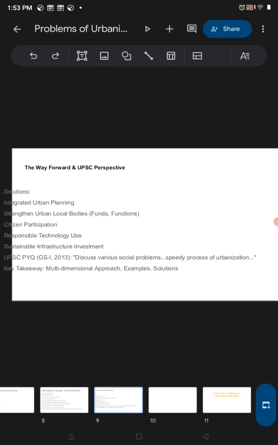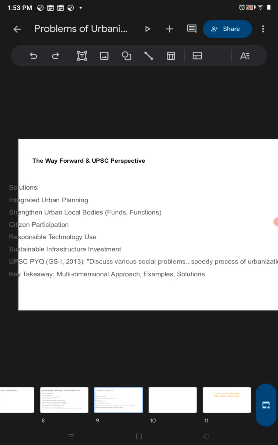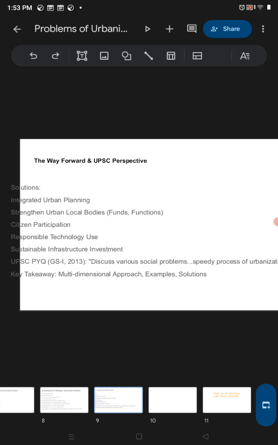And what is the way forward? If questions come on these topics, what solutions and way forward would you as an officer suggest? That will be integrated urban planning, integrated and targeted to curb all the problems related to these challenges of urbanization.